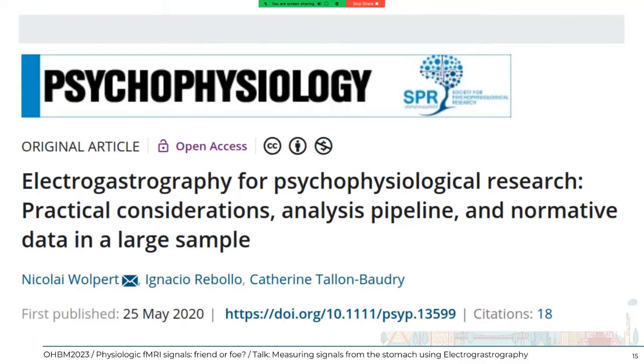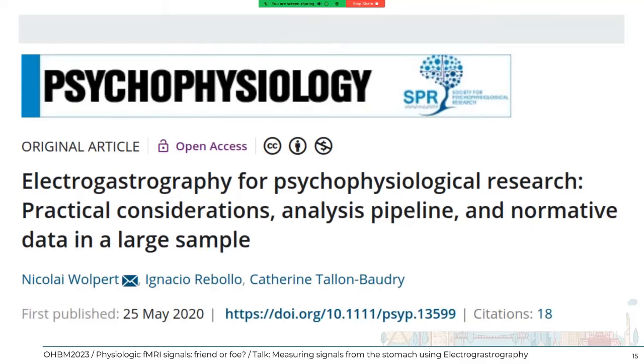So if you really want to get into this, I really recommend the paper that has some MATLAB code associated with it and some example data to pre-process it, but I'm not going to cover the code in this talk. But it's quite a tutorial-like paper.